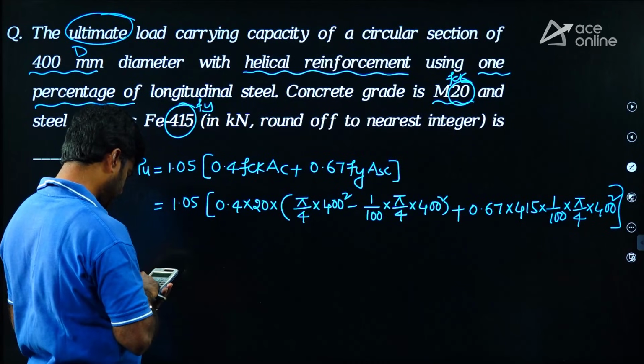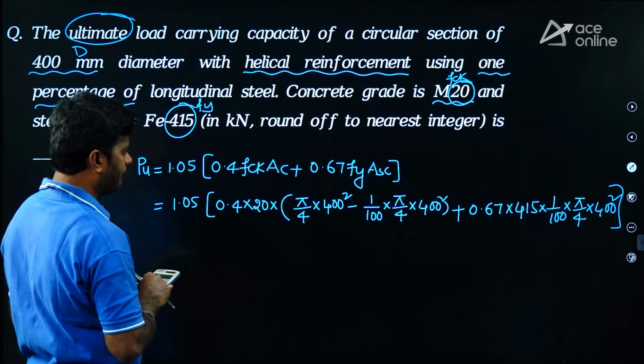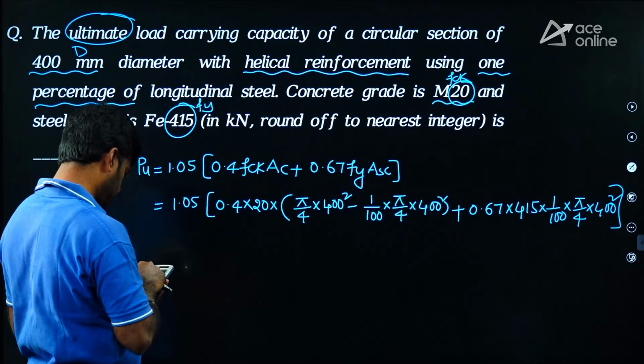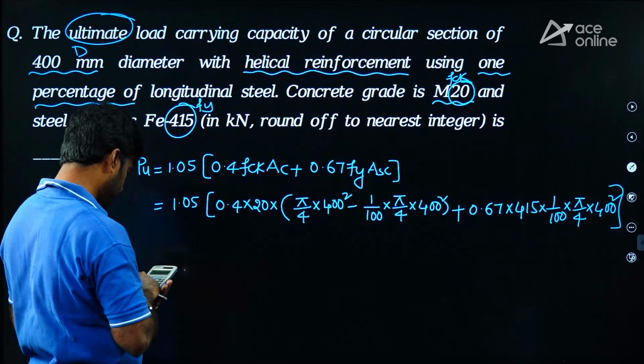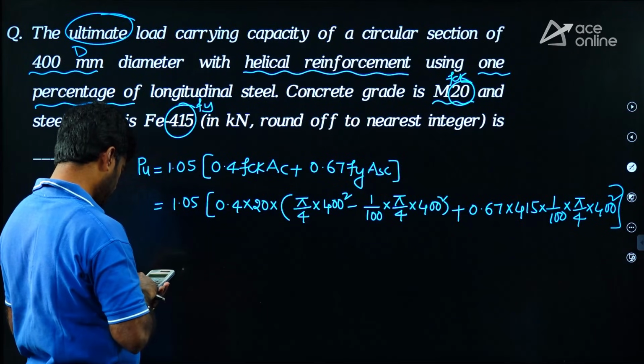It is 1% of pi by 4 into 400 square. Into 1.05.